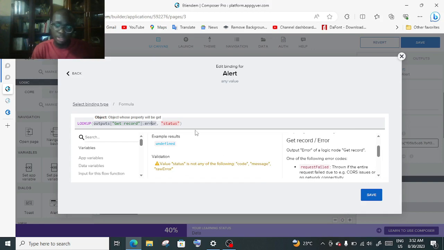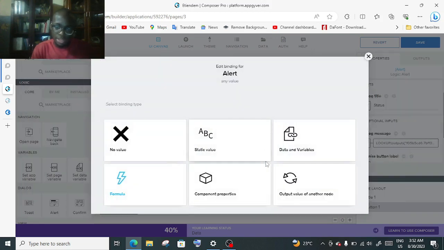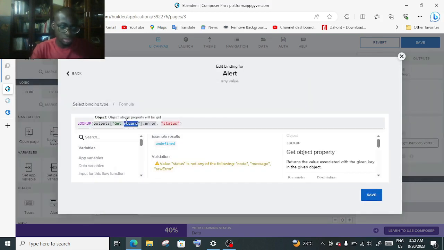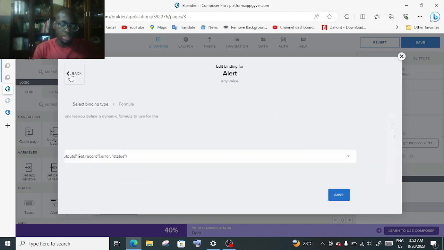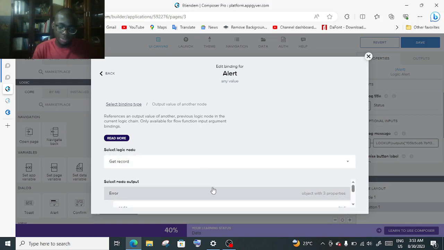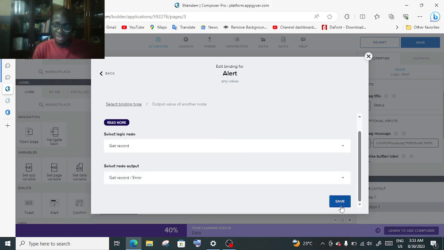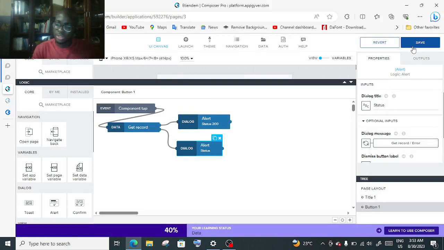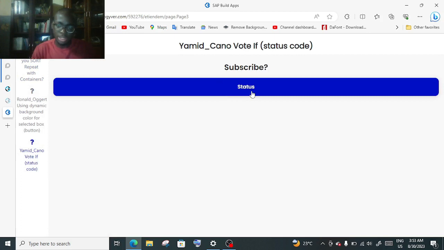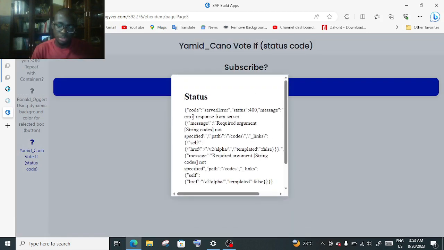Okay, less talking. Now I just want to show you how I discovered this, although I don't think anybody wants a tip. I just want to make sure this works. So in Appgyver I click this, status. So this is the error code that comes out. You have the quotes, this is the key, the code. The next thing is the message part, because this is an object.